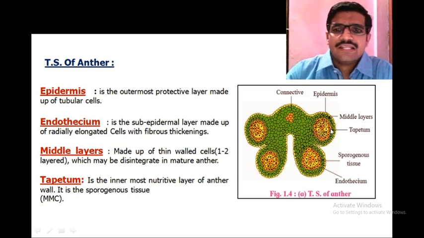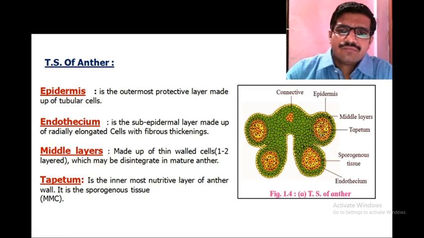Inner to the middle layer, there is the tapetum. This tapetum layer is nutritive in nature. It nourishes the pollen mother cells or the pollen grains which are present inside the sac.